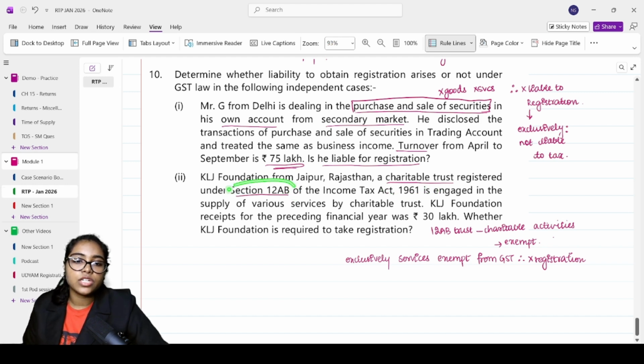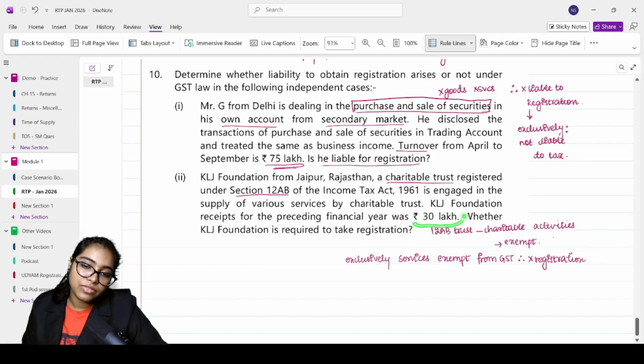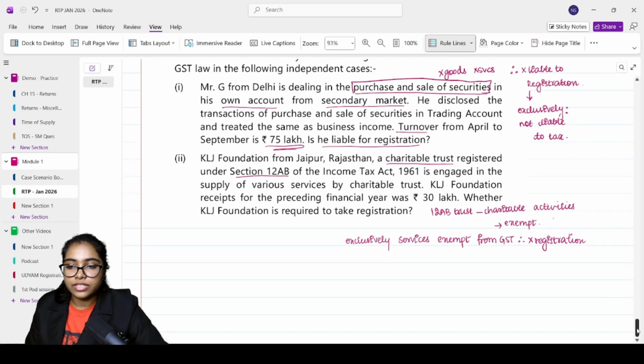KLJ Foundation from Jaipur, Rajasthan, a charitable trust registered under Section 12AB of the Income Tax Act 1961. Section 12AB, charitable trust, if they do charitable activities, it is exempt, correct? KLJ Foundation's receipts for the preceding financial year were 30 lakh. Whether the foundation is required to take registration? No, because it is exclusively dealing with services that are exempt from tax. Exclusively services exempt from GST. Therefore, no need for registration. Even if the threshold limit has been crossed, still no need for GST registration.